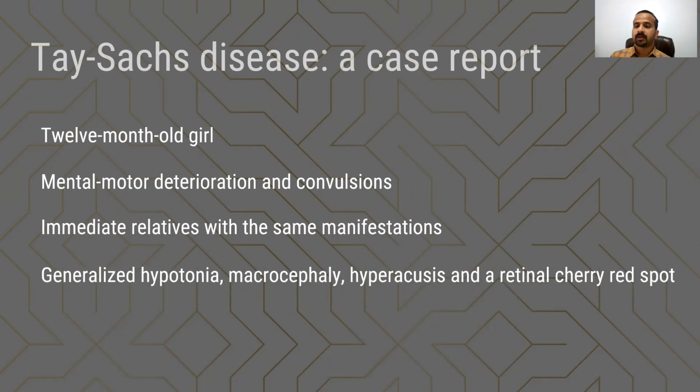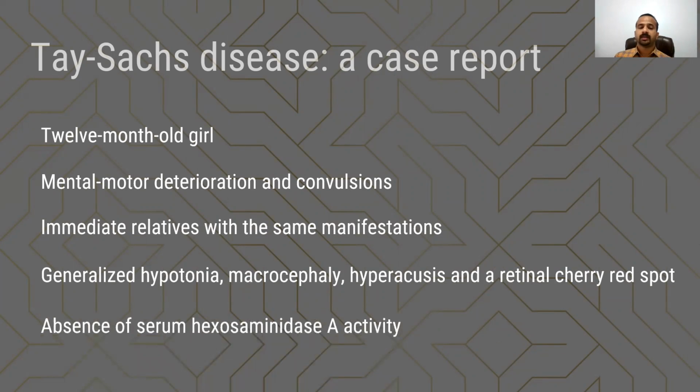Generalized hypotonia, microcephaly, hyperacusis, and a retinal cherry red spot were present in her. And there was no organomegaly. The diagnosis of Tay-Sachs disease was made by means of absence of serum hexosaminidase A activity.